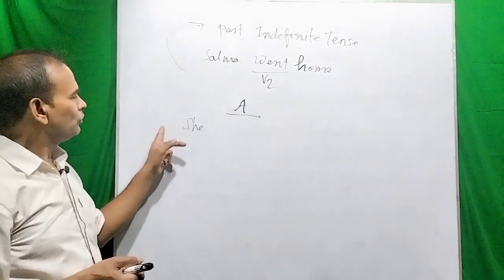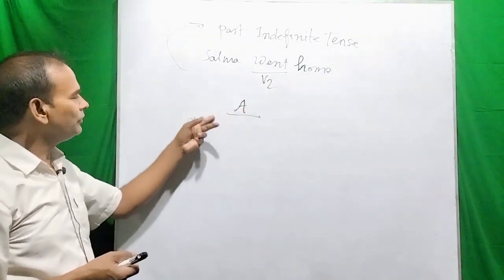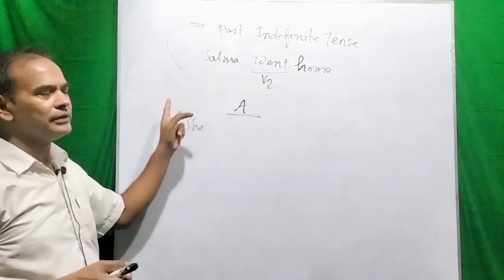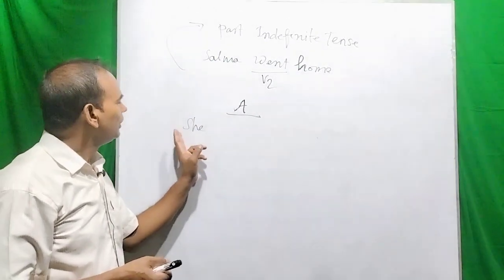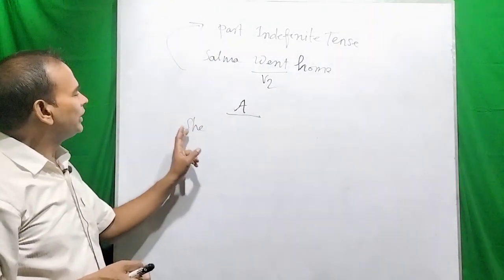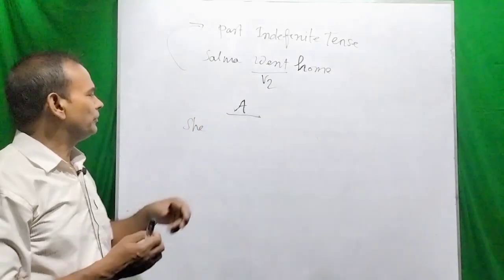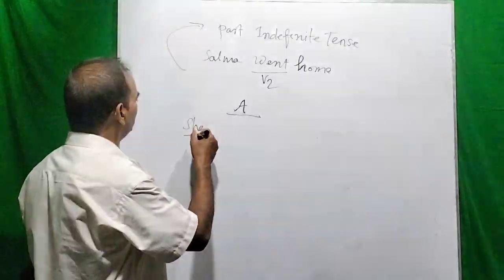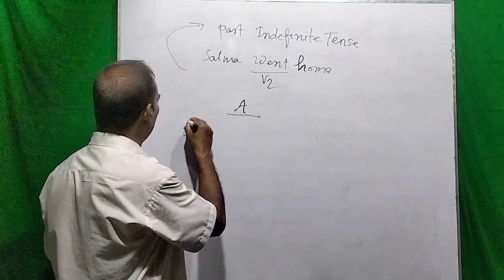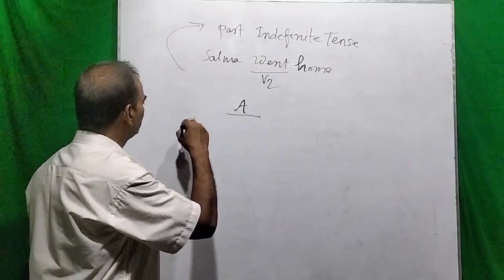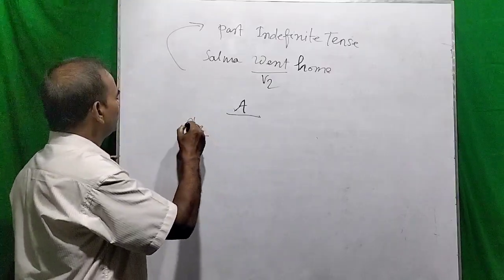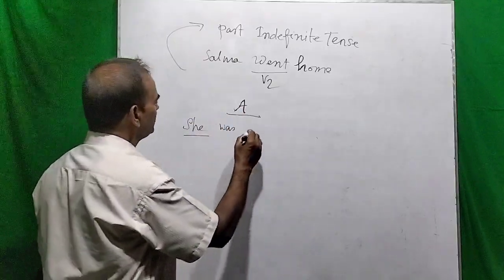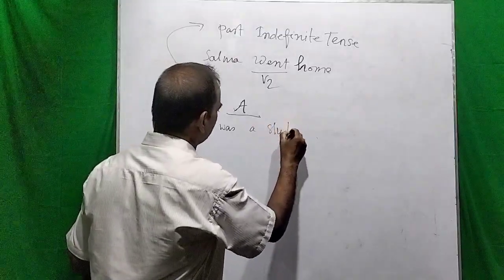If we use verb to be, then we have to remember how we can use the number and person. She is the third person, and it is the singular number. So the verb to be is really was here. She was a student.